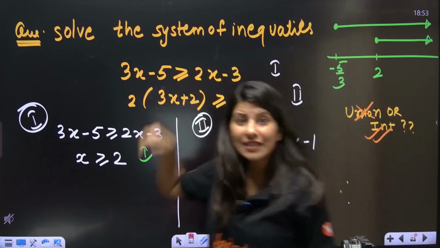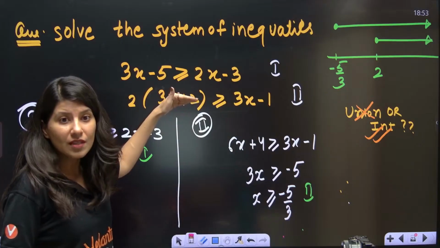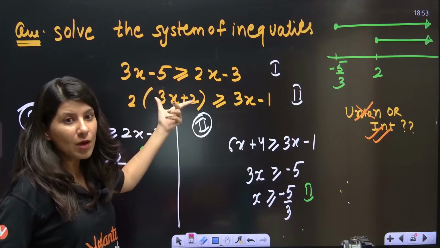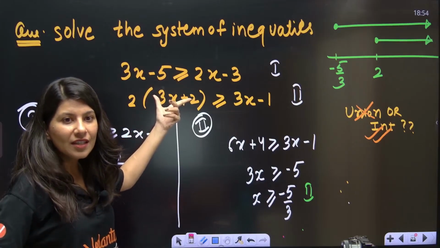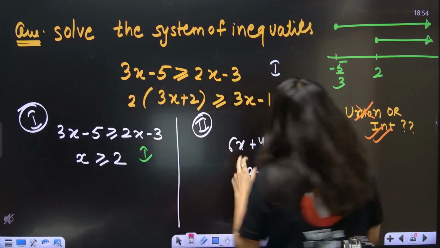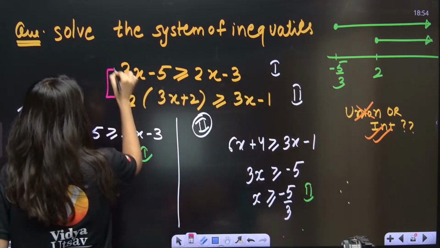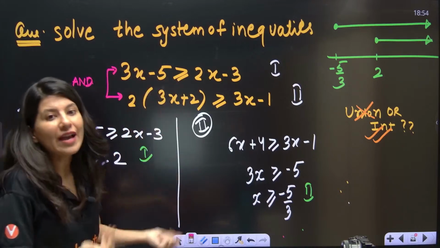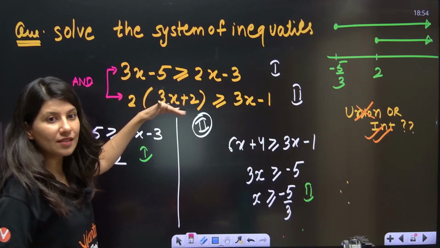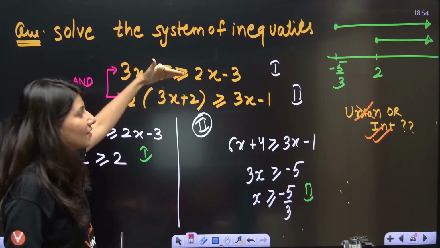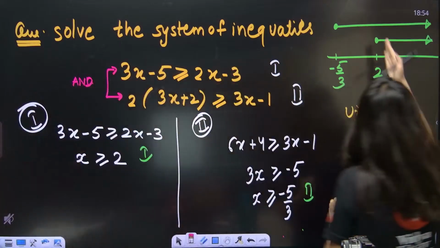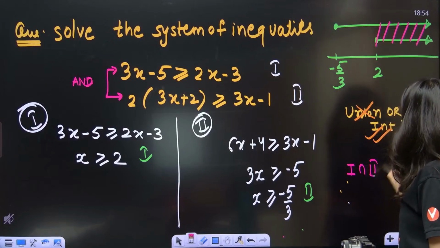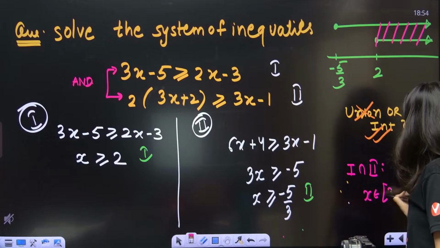So these are two Changu Mangu fighting. Changu is saying I should also get satisfied. Mangu is saying I should also get satisfied. So that means you need to take intersection. Basically, there is an unsaid, invisible 'and' written over here. Otherwise, why will they give you two inequalities? So we want those values which will satisfy this as well as this. If you take intersection, clearly it will be 2 to infinity. So 1 intersection 2 is nothing but x belongs to 2 to infinity.